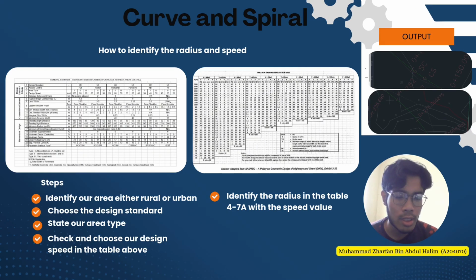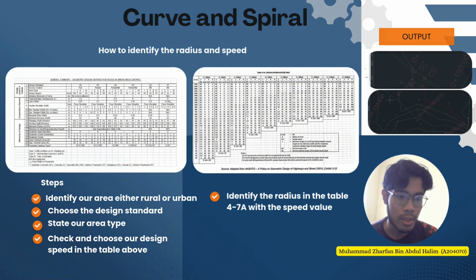So it shows 60 kilometer per hour for design speed, and the last step, we need to identify the radius in the table for 7A with the speed value that we already identified. It shows we need to choose 135 radius. So with all the values, we can design our curve and spiral.